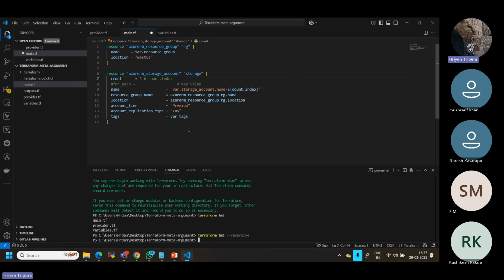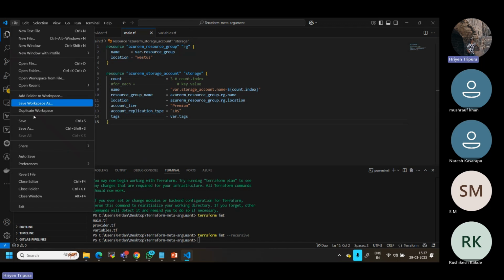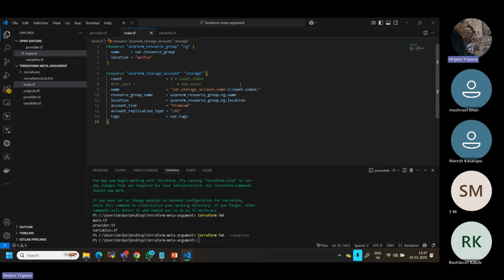Sometimes it is not taking. Anyway, as I mentioned, I removed this one. Right now, as I told you, three storage accounts are going to be created, only the three. That means the first storage account will have whatever index number is given, the second will be 1, 2 like that. It will always start with 0, so 0, 1, 2, because I mentioned 3.